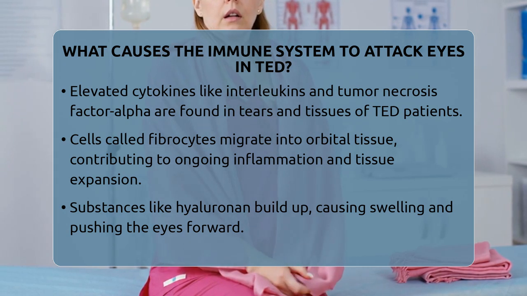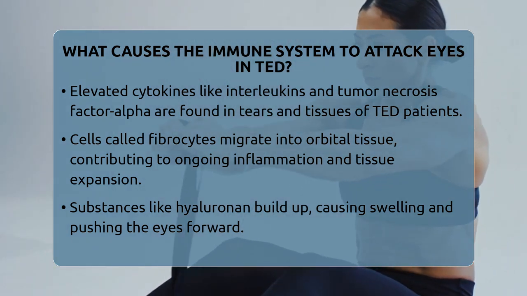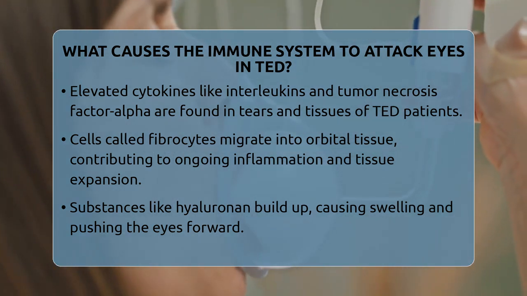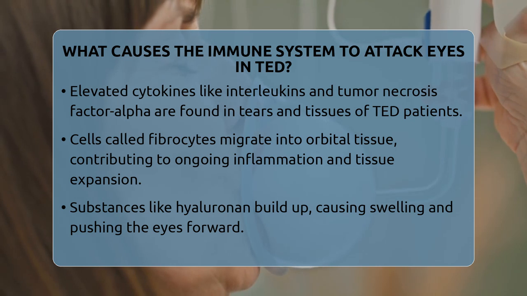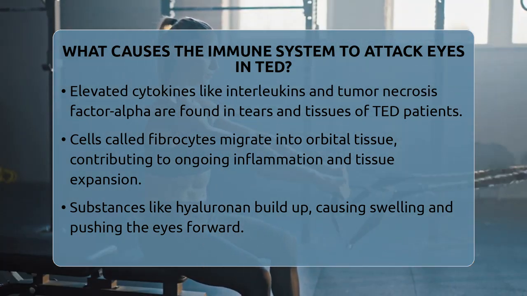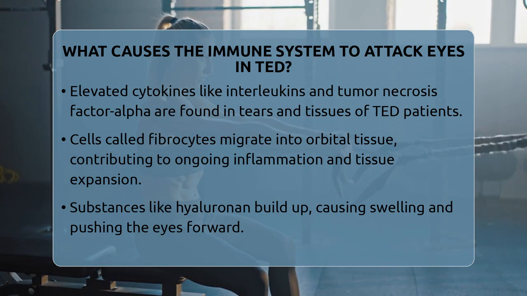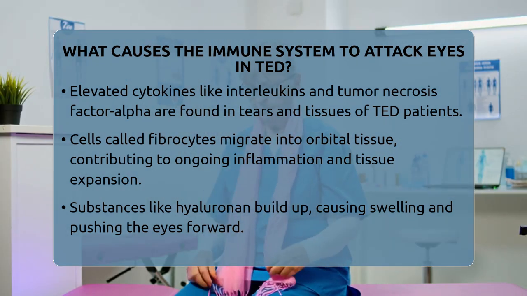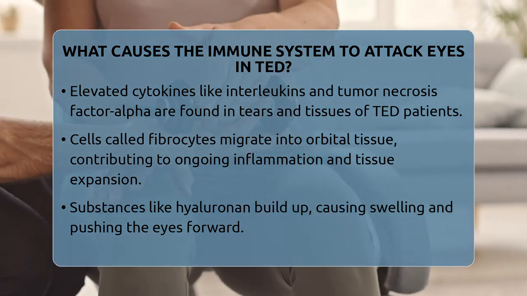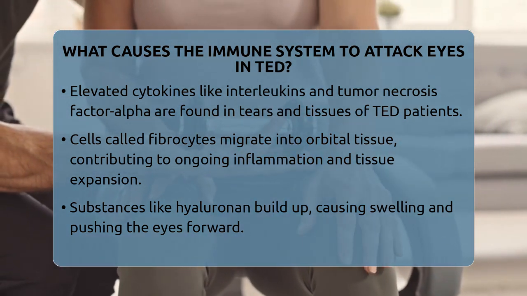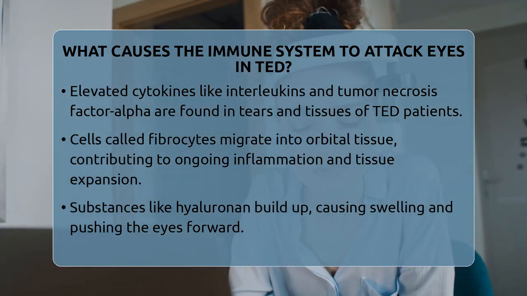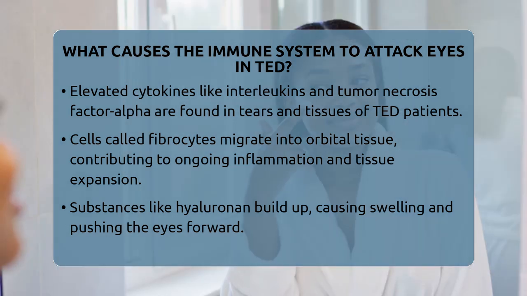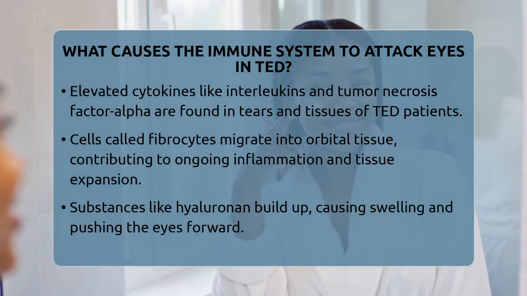The process is further complicated by cells called fibrocytes that migrate into the orbital tissue from the blood. These cells can present antigens, which are molecules that trigger immune responses and may help sustain the autoimmune attack. As the inflammation continues, substances like hyaluronan build up, causing the tissues behind the eyes to swell and push the eyes forward. It's important to note that TED often occurs in people with Graves' disease, but it can also happen in those with Hashimoto's thyroiditis or even in people with normal thyroid function.